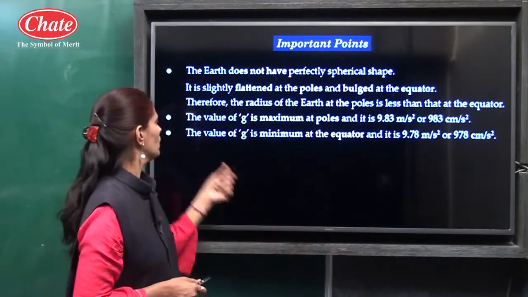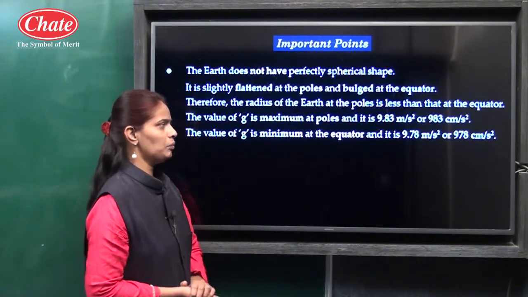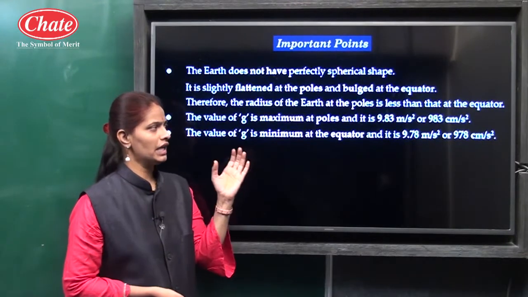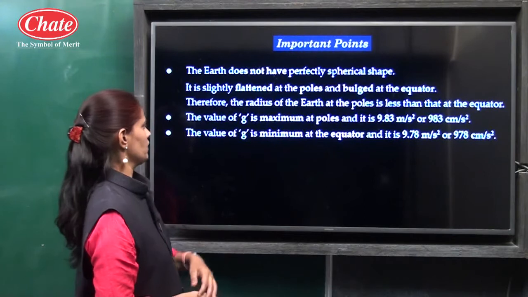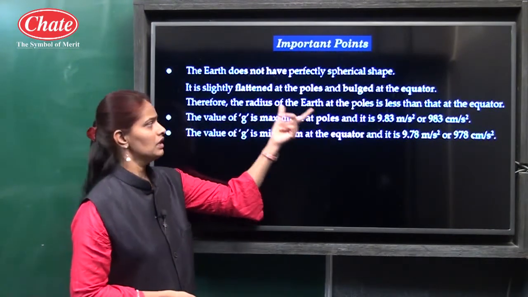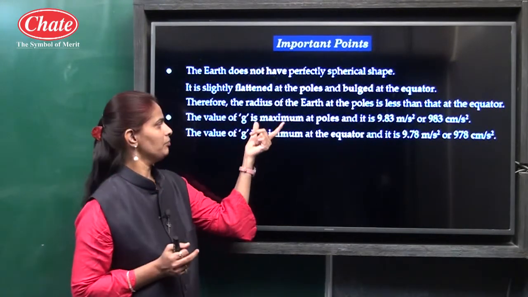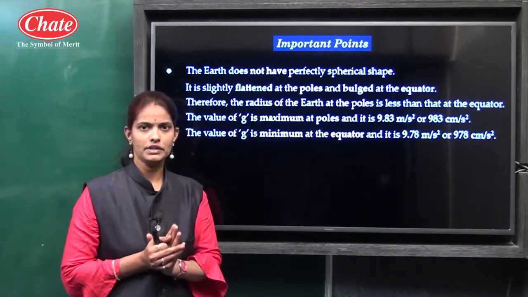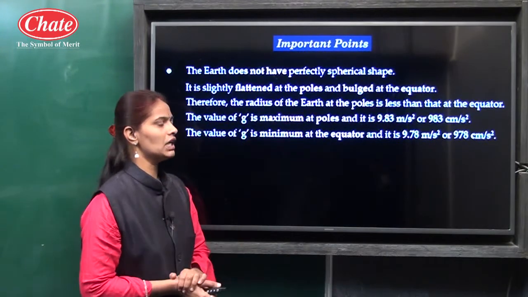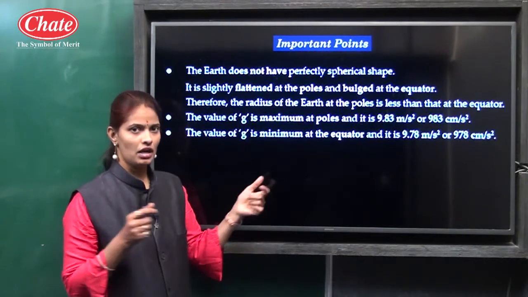The second point from that topic is the value of g is maximum at the poles and it is 9.83 meter per second square or 983 centimeter per second square. We know the value of g is maximum at the poles because it is flattened at the poles, that is why the radius is least, and we get the value of g is maximum at the poles, that is 9.83. And the value of g is minimum at the equator because here the radius is highest.